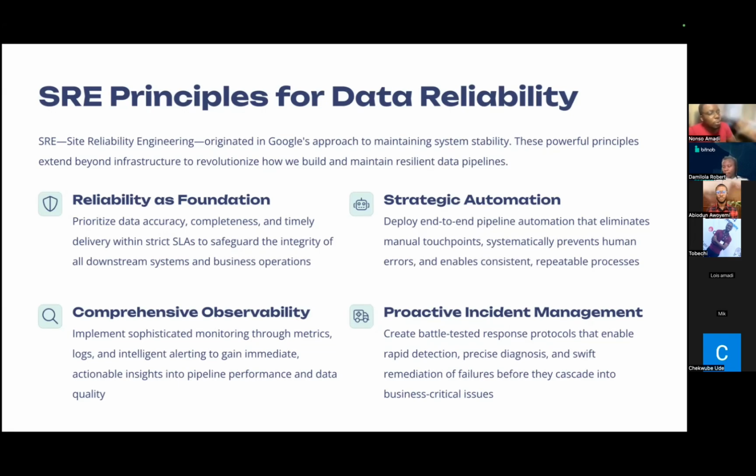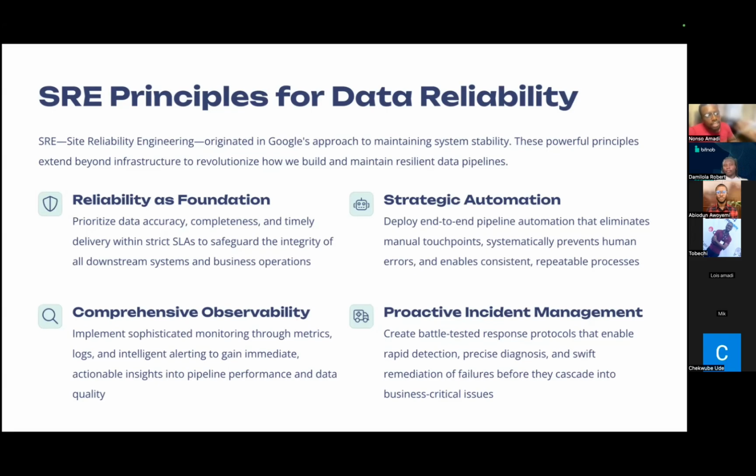The second principle is data completeness. We want to always ensure that our data are complete and they are delivered in a timely manner with strict SLAs to safeguard the integrity of the system.